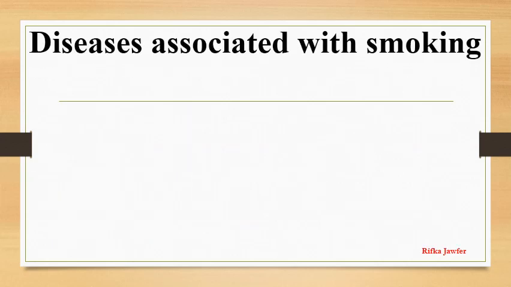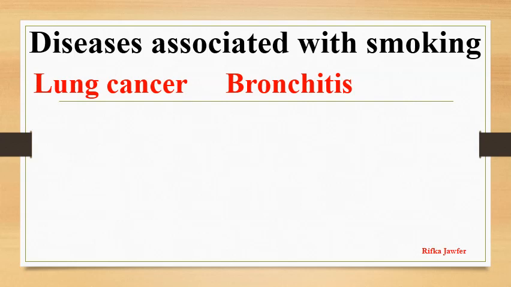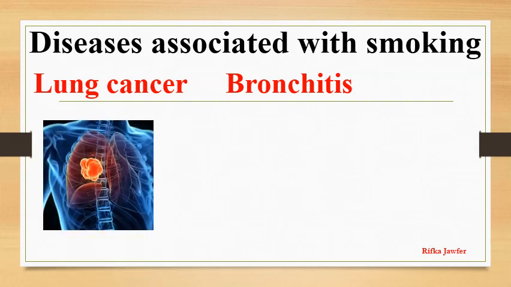The worst diseases are those associated with smoking. Mainly there are two of them, lung cancer and bronchitis. Carbon monoxide in cigarettes is absorbed into the blood. It readily binds with the hemoglobin and prevents the binding of oxygen with the hemoglobin, so that the carrying capacity of oxygen in the blood decreases. Also, nicotine present in the cigarette increases the heart rate temporarily.